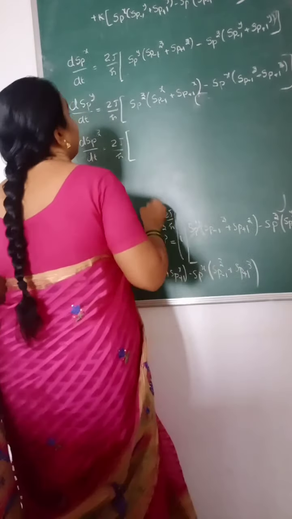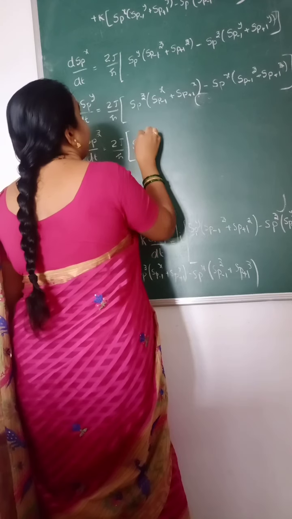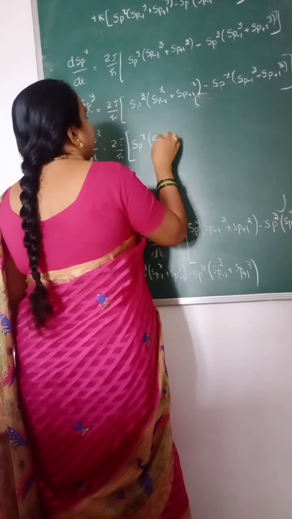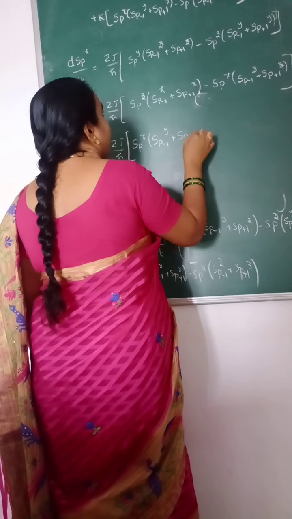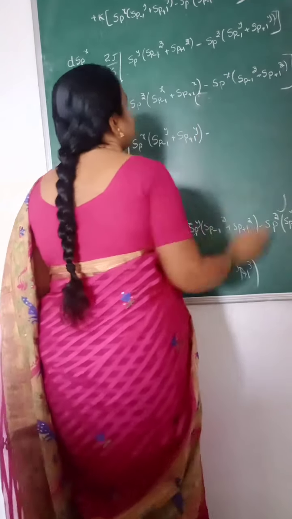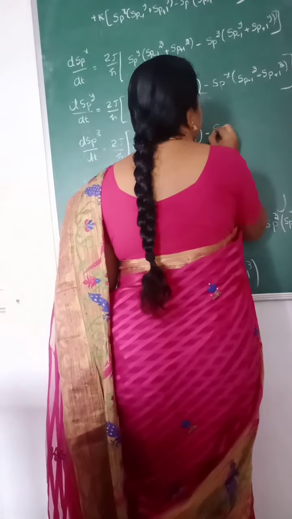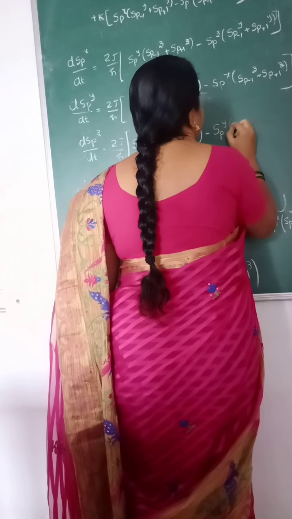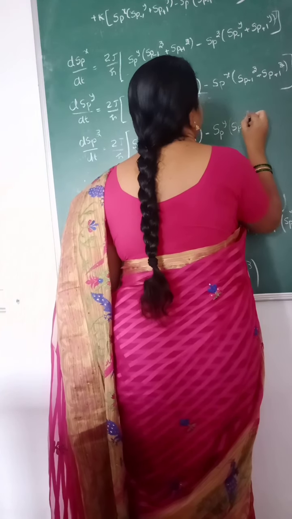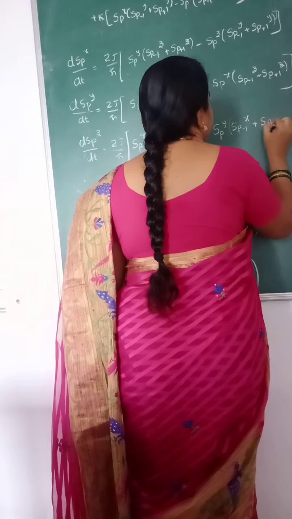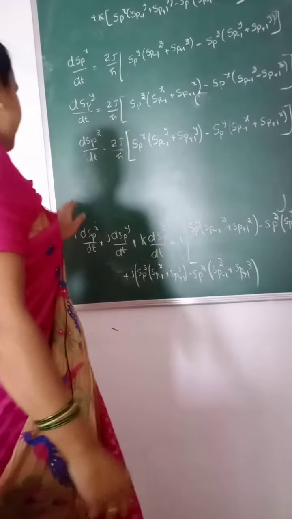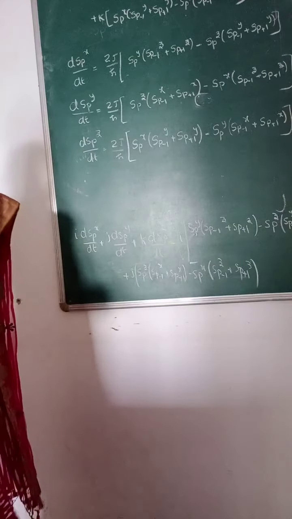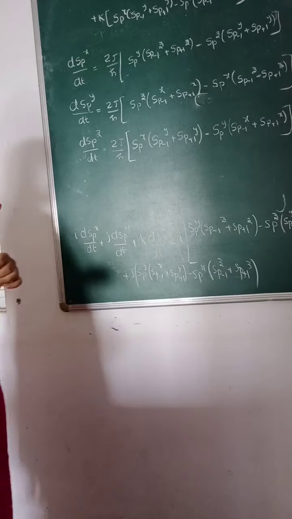So here the k coefficients are S_p^x (S_{p-1}^y + S_{p+1}^y) minus S_p^y (S_{p-1}^x + S_{p+1}^x). These are all the three coefficients of the spin vectors along x, y and z directions.